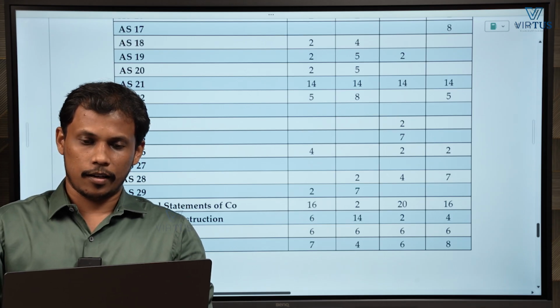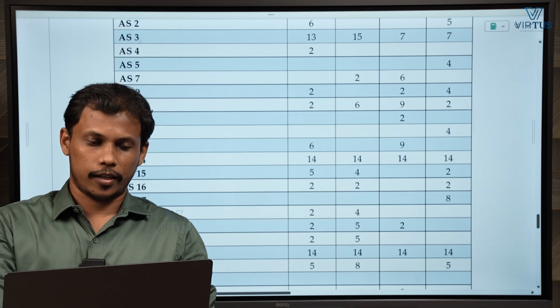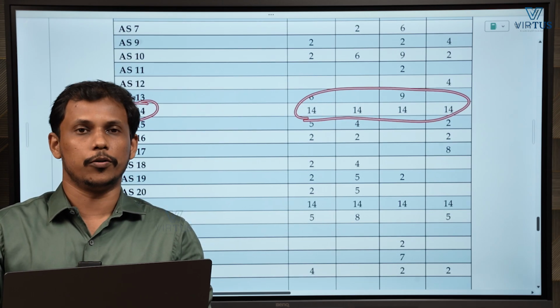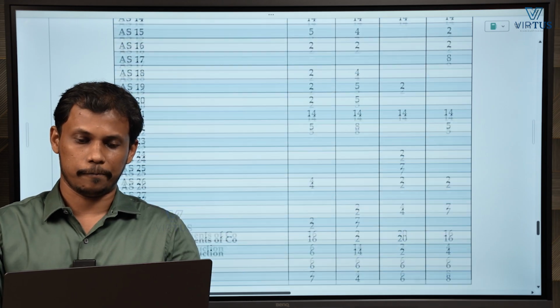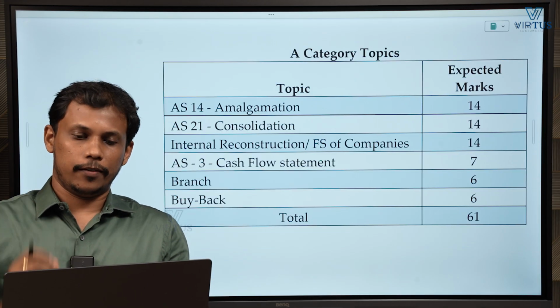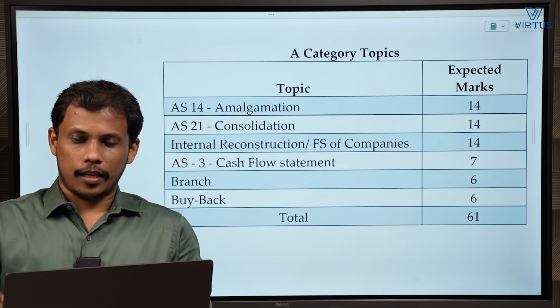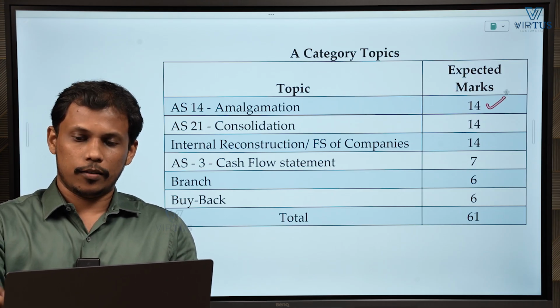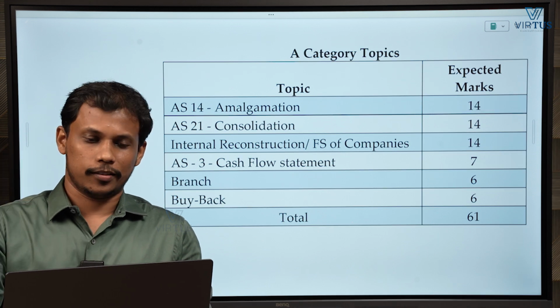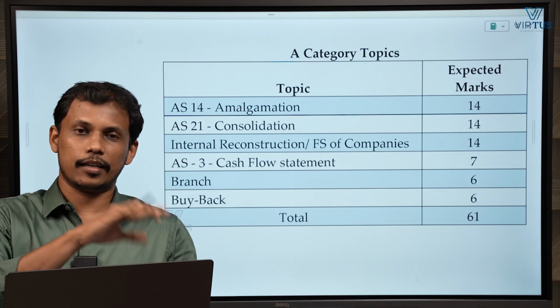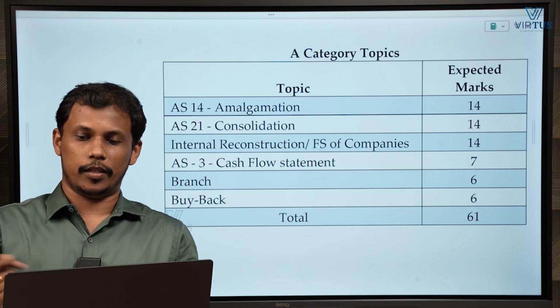Okay, right. But some areas we can mark, right? Some areas we can mark as A category questions. Without fail, you should be preparing that. Okay, right. So this is the summary which I have developed for A category topics. Okay. So amalgamation, no doubt they will be asking 14 marks, right? Consolidation, 14 marks will be definitely asked. Internal reconstruction or financial statements of companies, right?